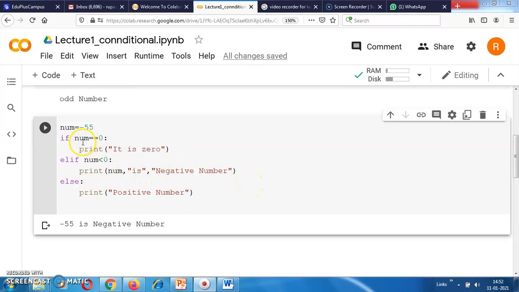So what happens in this situation? num equal to 0 is false, so it won't be executed. It will go to the elif. Else if the condition num less than 0, yes, true. So the number is a negative number. This is the output. So in this case, it won't go to the else, because after this, it will come out of the if else block.